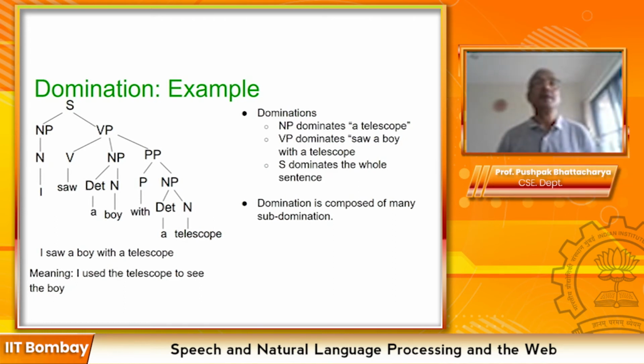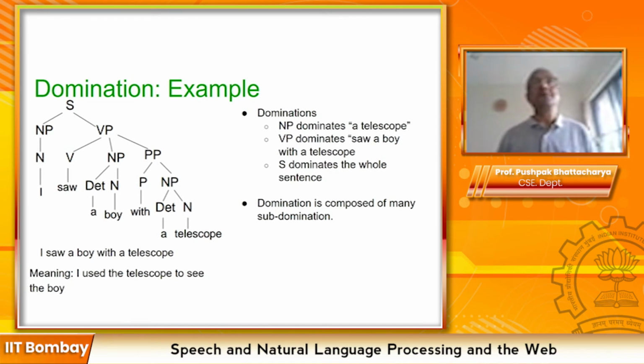That is the main intuition behind probabilistic parsing. Let me repeat this point. The main intuition behind probabilistic parsing is resolving the uncertainty of which non-terminal dominates how much territory in the sentence.